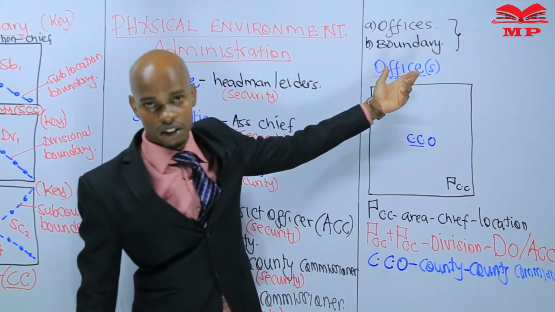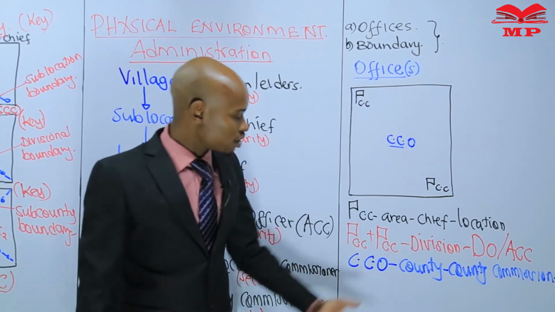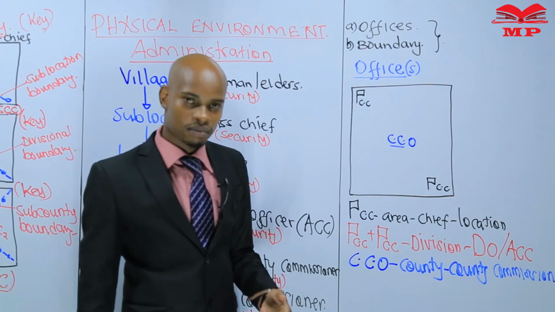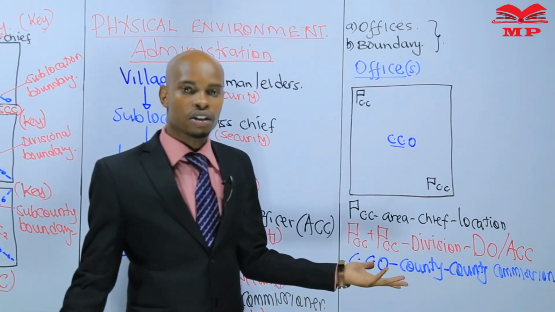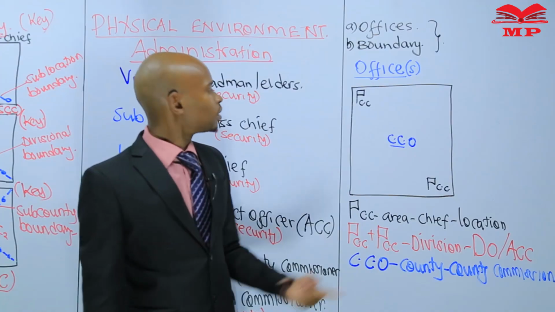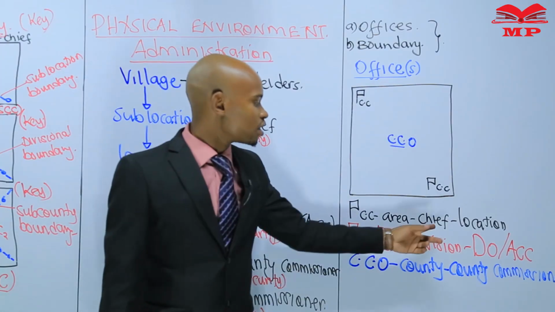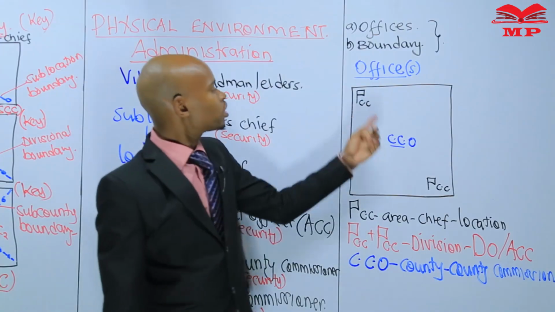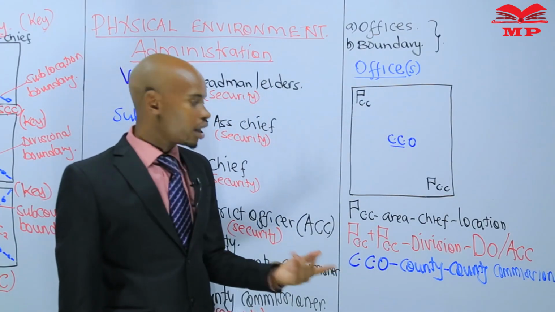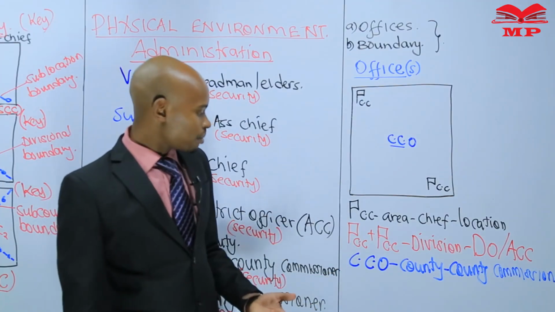Number 1, offices. Or number 2, boundaries. We have gone through the office, and we have said, if there is a single office, it is simple. If it is a chief's camp and it is only one of them, then the area is a location and the administrator is a chief. What if there are 2 chiefs' camps and no other office? Then simple mathematics. Very, very simple mathematics.